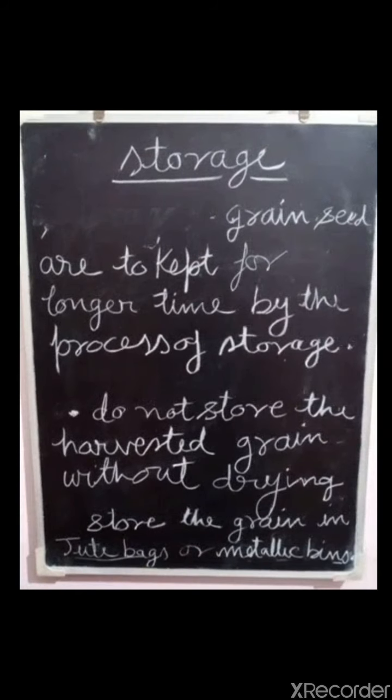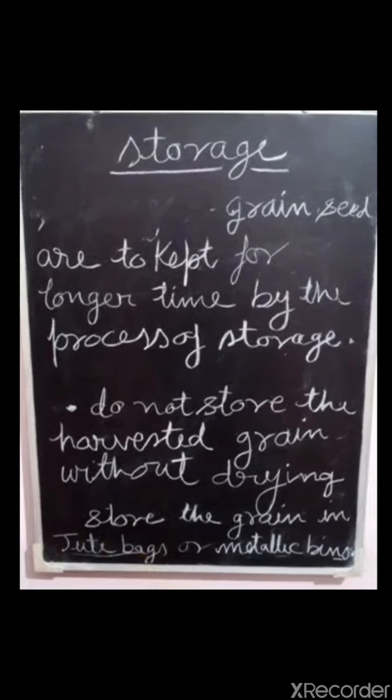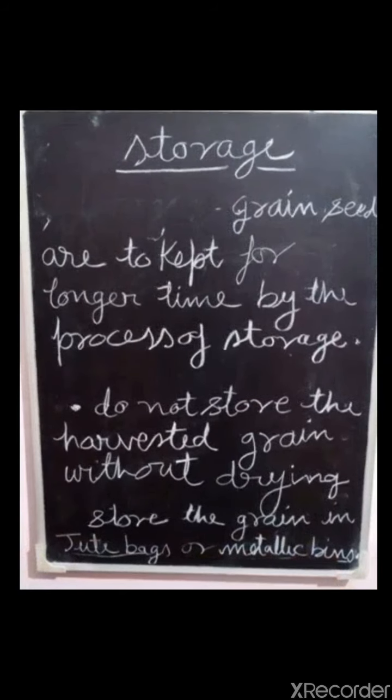The storage structure should be airtight, rat proof and able to maintain a steady temperature.